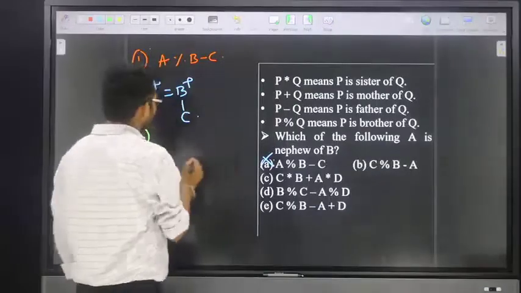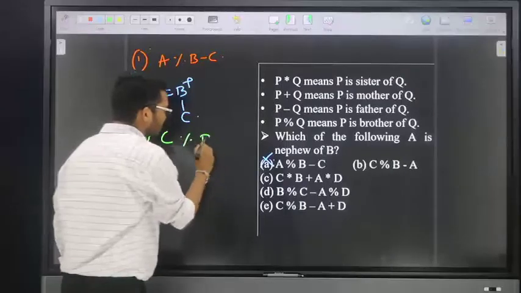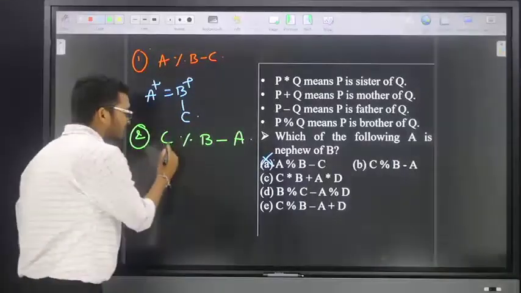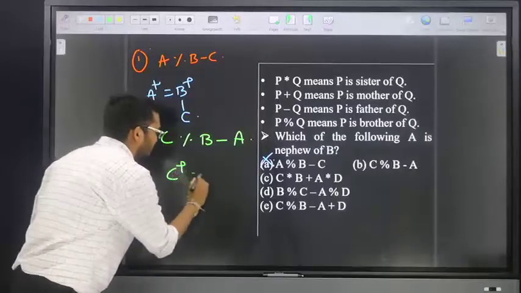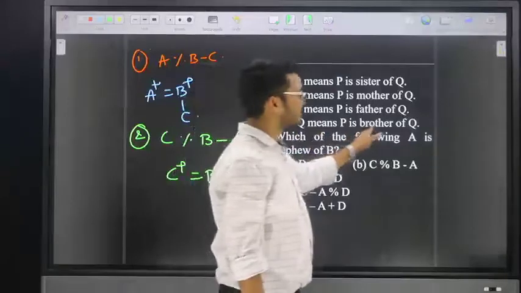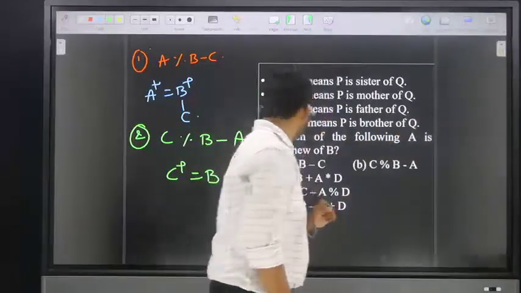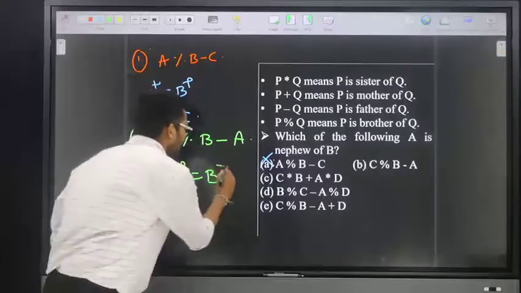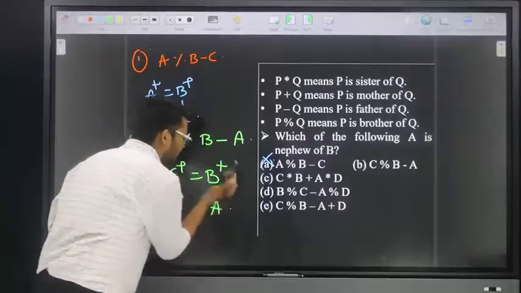Option number two they have given is C percentage B minus A. Here C percentage B means what? Percentage means brother, so C is brother of B. Next one is B minus A. B minus A means B is father of A.